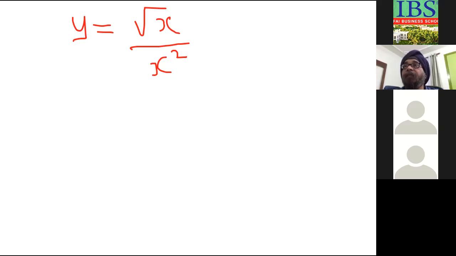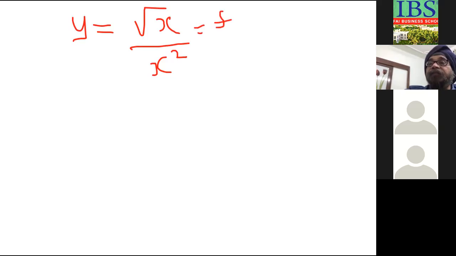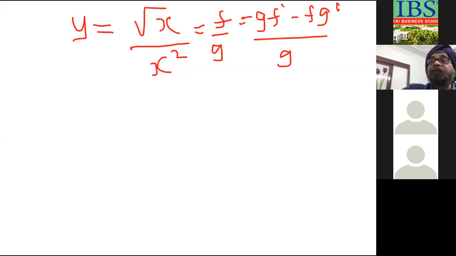So did anybody solve it? Yes, sir. So what answer did you get? Minus 2x to the power 3 by 2 upon 2x to the power 9 by 2. Okay, so let's now try to do it also. So this is f. This is g. So the formula is g into f dash minus f into g dash divided by g square.